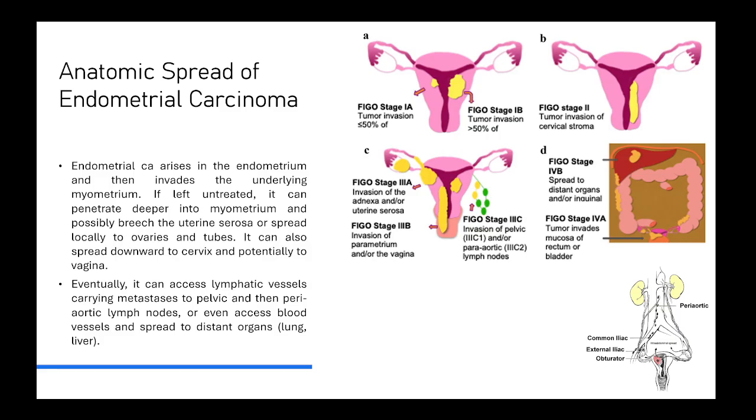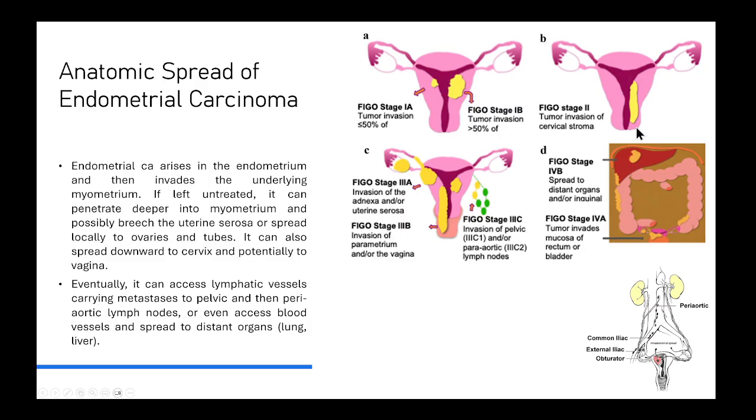Okay, having said that, how does an endometrial cancer spread if it is not treated? Endometrial carcinoma, as we said, arises in the endometrium, and then afterwards it will invade the underlying myometrium. When the carcinoma is confined to the endometrium or the inner half of the myometrial wall, it's a stage 1A. If it invades deeper, into the outer half of the myometrial wall, then it becomes a stage 1B.